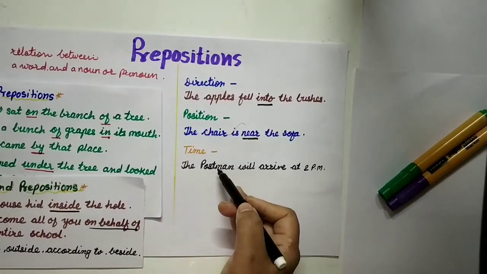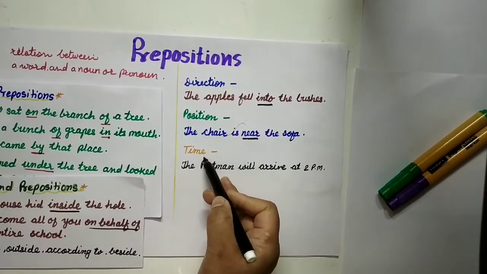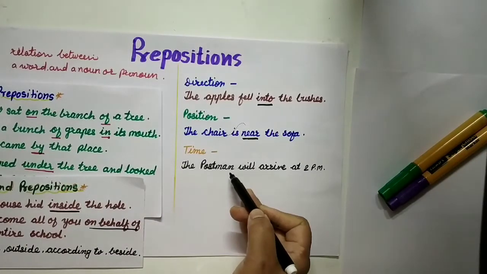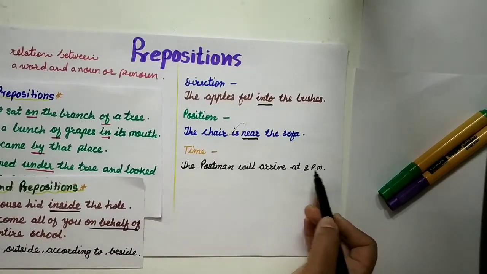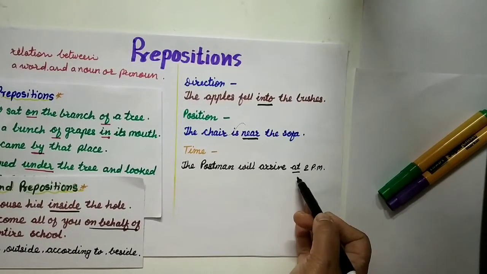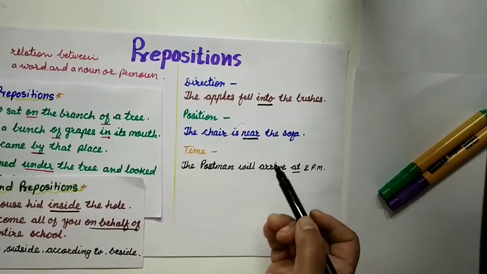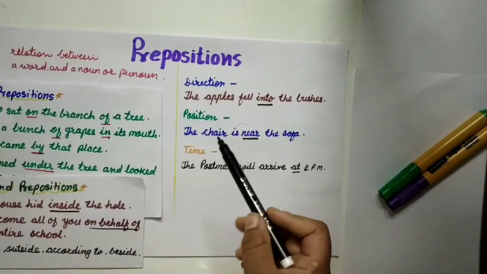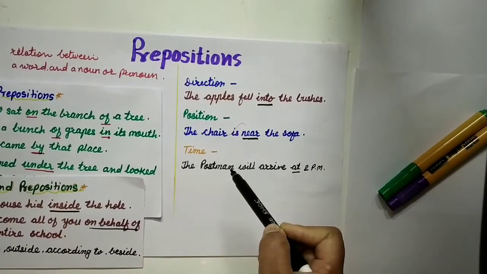Now next, some prepositions indicate time also. The postman will arrive at 2 p.m. At is the preposition and it shows the time. Okay, so students, this is about the prepositions.